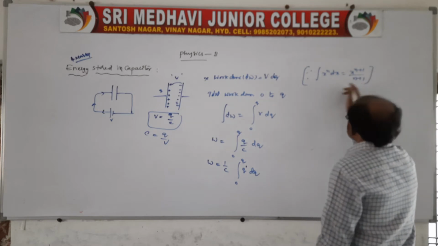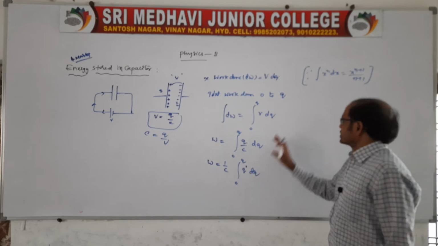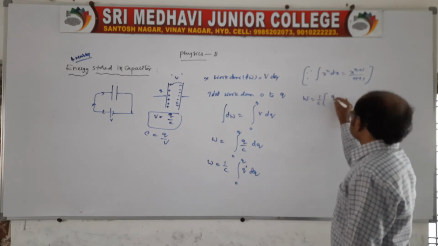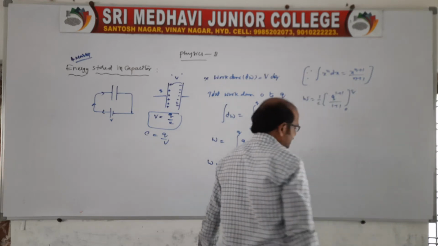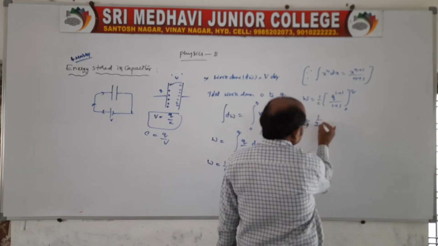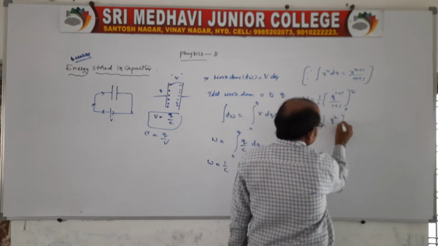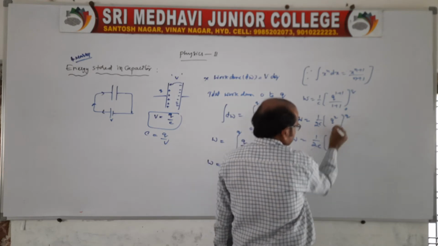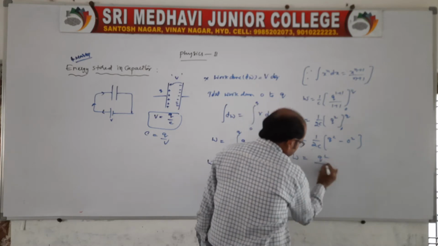In the same way, instead of x here Q is there and n is equal to 1, so work done is equal to 1 by C into Q power 1 plus 1 by 1 plus 1 from 0 to Q. The charge increased from 0 to Q. Therefore work done is equal to 1 by 2C into Q square from 0 to Q. Substitute Q first, then 0. Work done is equal to Q square by 2C.